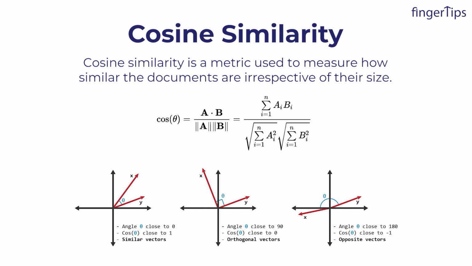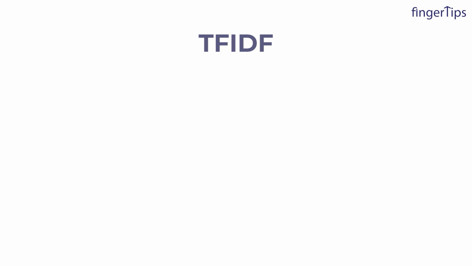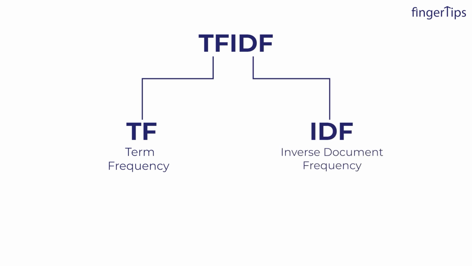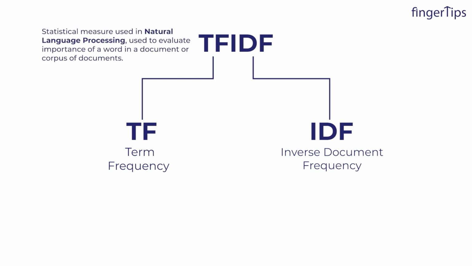Now, how we are going to calculate those two vectors? Again comes a very important statistical measure. Mind my words guys, this is the most important part of this complete project which I am going to tell, that is TFIDF. TF stands for term frequency and IDF stands for inverse document frequency, right? It is a statistical measure that is used in natural language processing, NLP, which is used to evaluate the importance of a word in a document or corpus of documents, or we can say collection of documents, right?